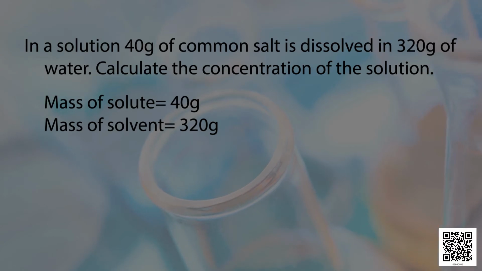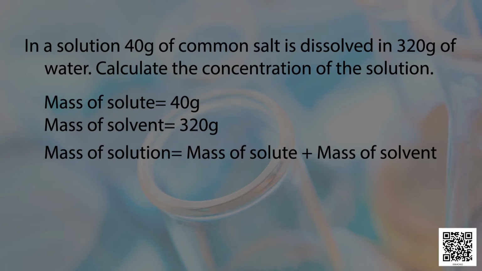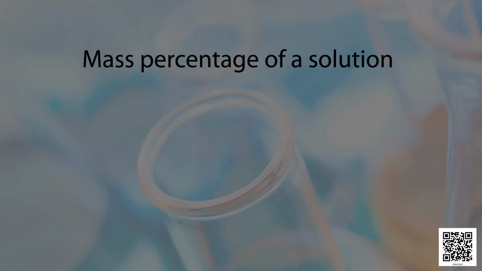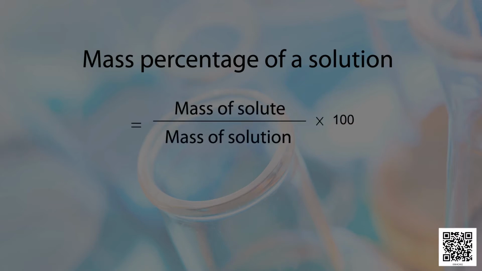Now we know that mass of solution will be equal to mass of solute plus mass of solvent. So, when we substitute the values, we get 40 grams plus 320 grams is equal to 360 grams. Mass percentage of a solution or concentration of a solution is equal to mass of solute by mass of solution into 100.